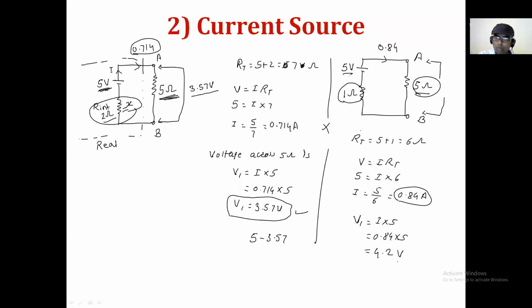Okay. So in today's session you have to remember only one thing, because we have not yet discussed the current source. Voltage source has two types: ideal voltage source and real voltage source. An ideal voltage source has zero internal resistance, so it maintains a constant voltage, and it is also called a constant voltage source.